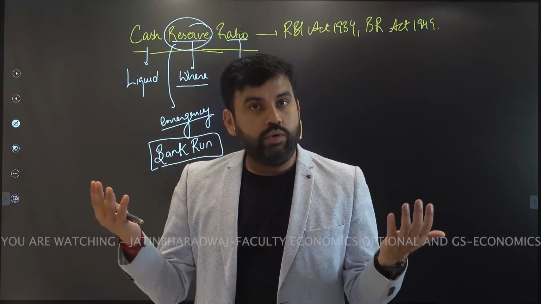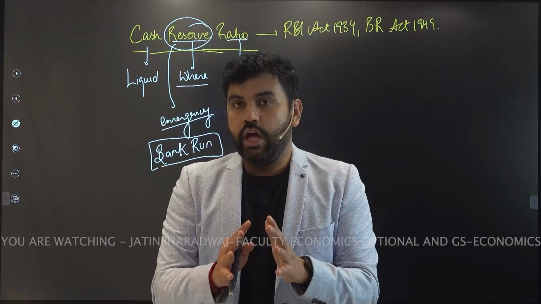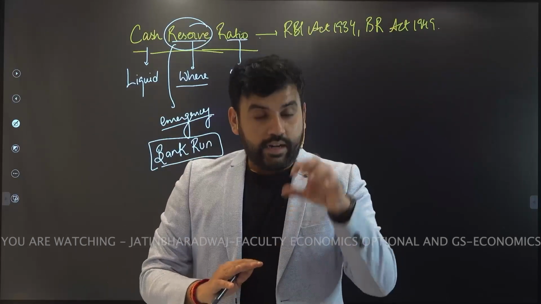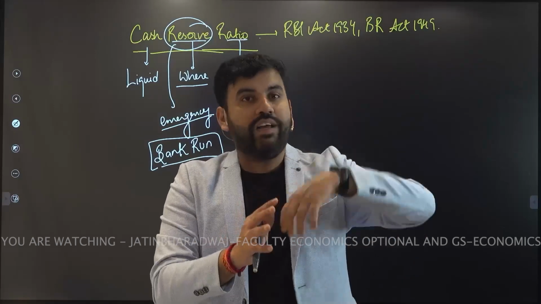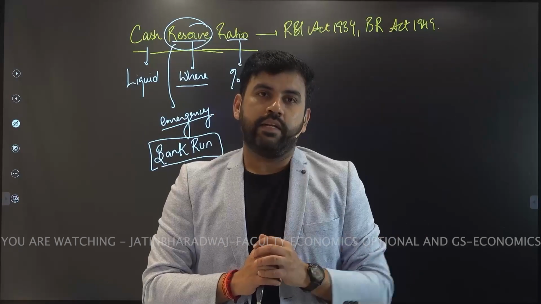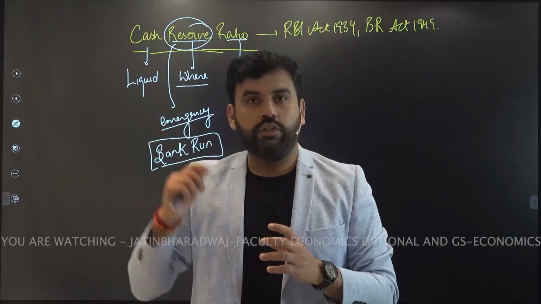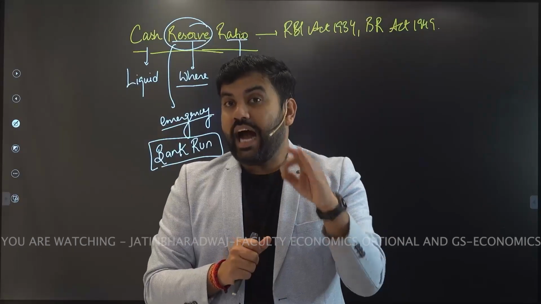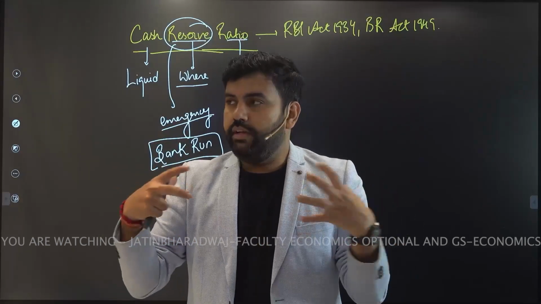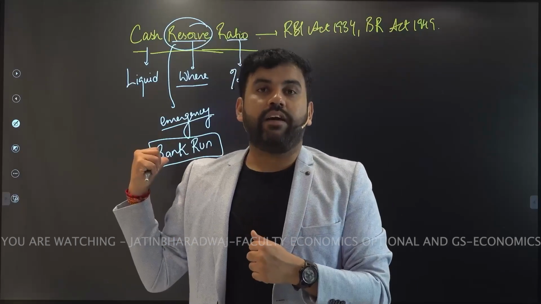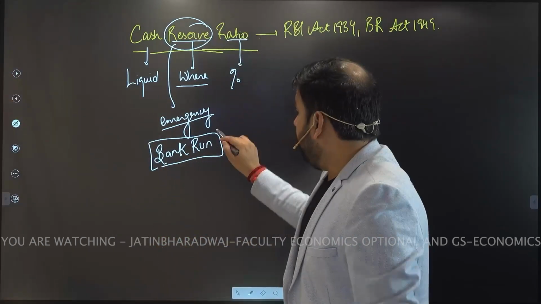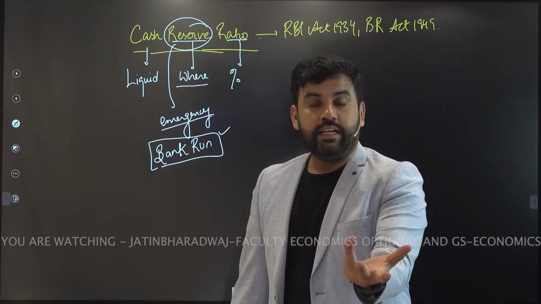So right now they don't have the entire deposit, because they have given it as loans to other customers. Or maybe the money is with another branch of SBI, let's say the Tilak Nagar branch or Rajouri branch or any other branch in India. So when everyone comes to withdraw money, this is known as a bank run. Everyone is running towards the bank to withdraw. Now in this kind of emergency, where will they get money?